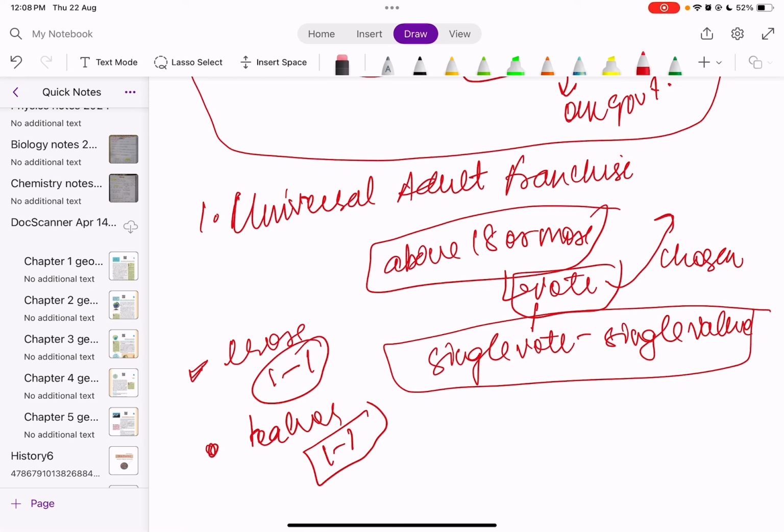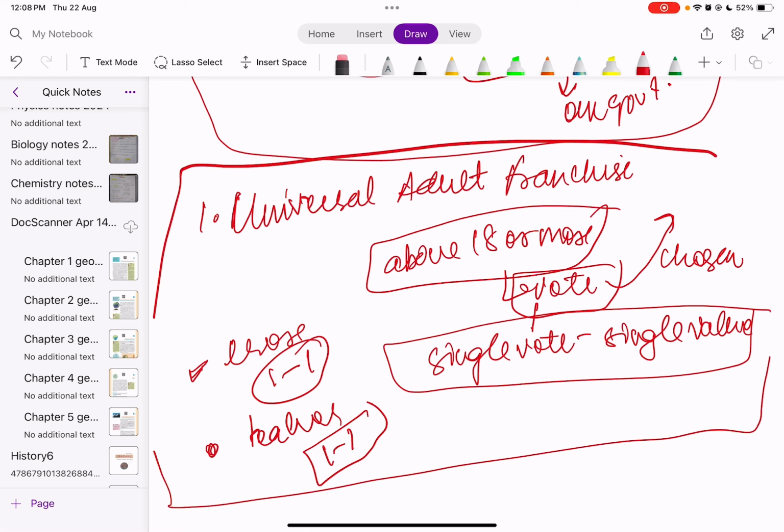So this is something that's part of the universal adult franchise, and a nation can't be democratic without universal adult franchise. If people are not treated equally, if they don't have the right to choose their own ruler, how come it's democracy?